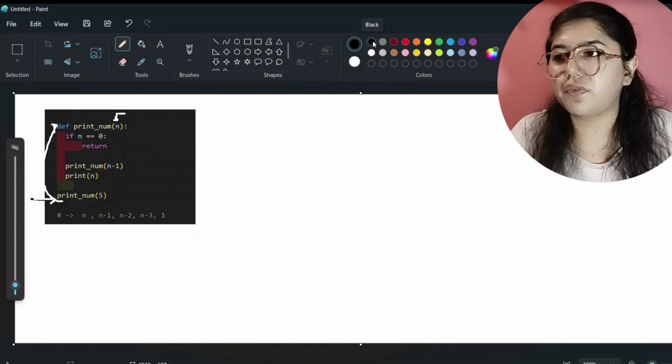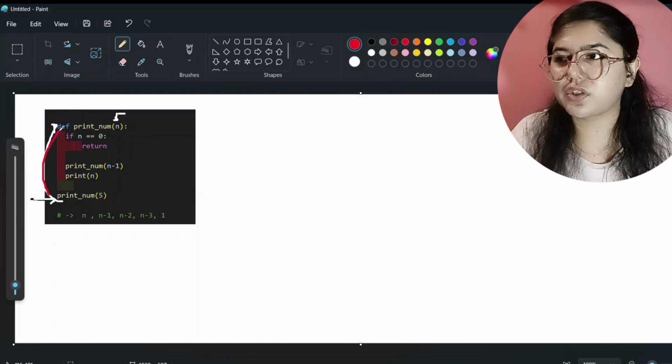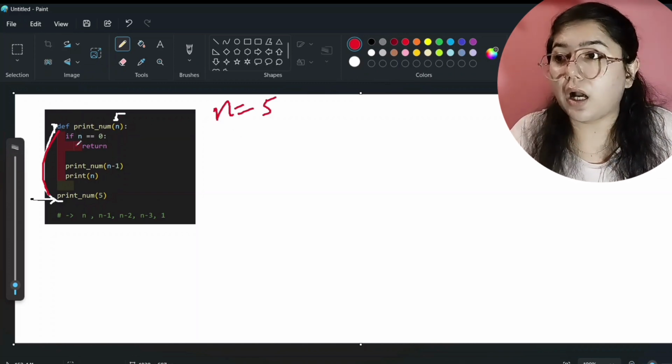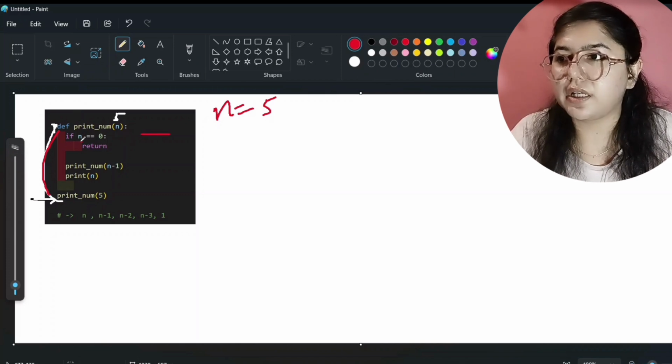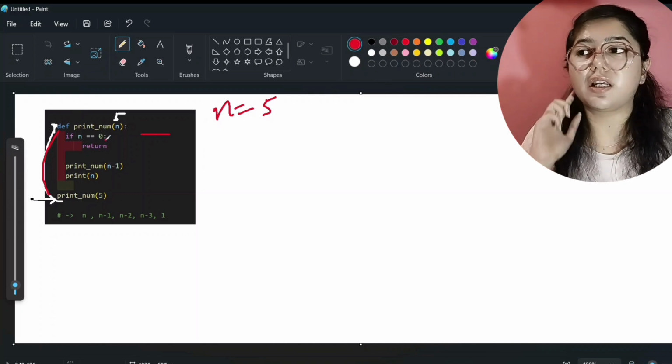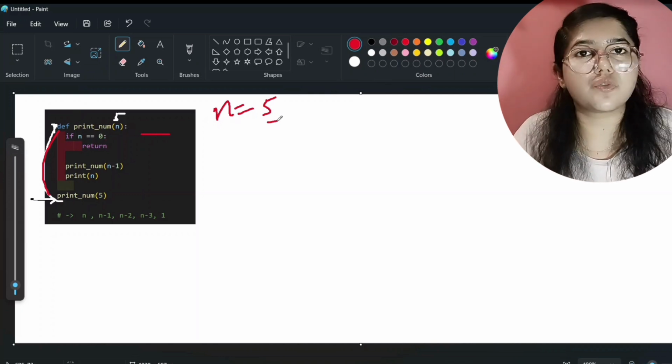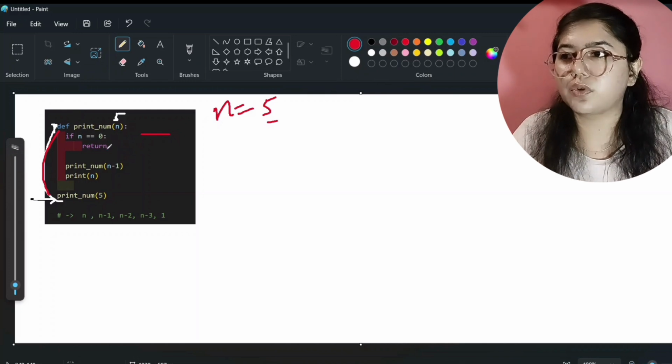So now we will see how this code will run in the backend. From here it is calling our function. So now n is equal to 5. Now it will come to the next line, that is, it will check: is n equal to 0? No. Currently n value is equal to 5. So now it will come to the next line, and that is this line.